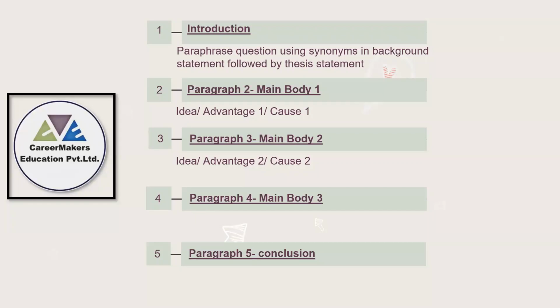Another way of writing this type of essay is, in main body paragraph 1 you are mentioning one idea and the advantages and disadvantages of that idea in one paragraph. For example, you are taking an idea of pollution, that is environment. So in main body paragraph 1 only you are describing the advantage of international tourism based on the environment, and simultaneously you will take a disadvantage of international tourism based on environment only.